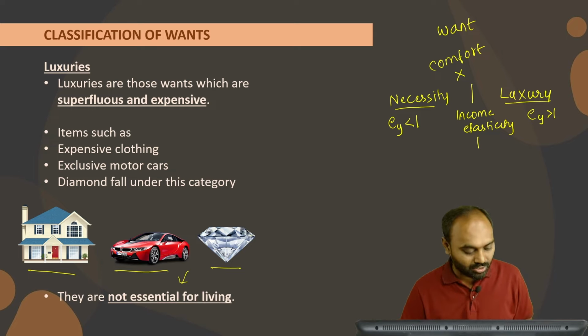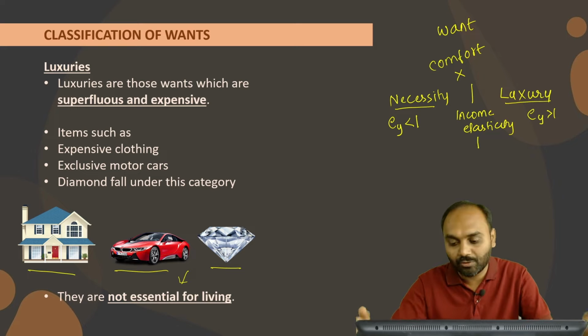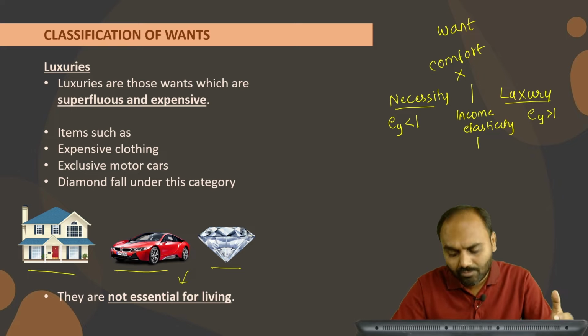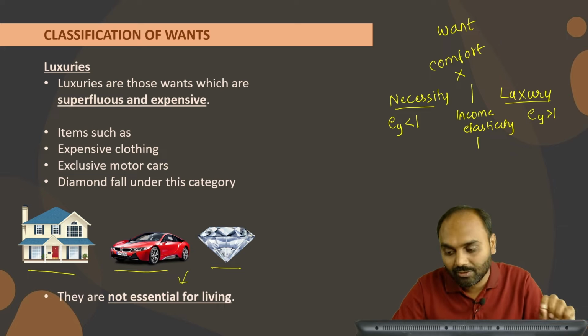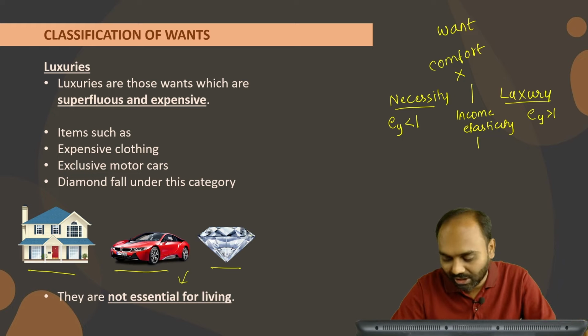Actually there is no concept of comfort in economics. This is one more piece of information that I want to share, because in the CA Foundation exam, the question paper might ask you how to identify a necessity with the help of income elasticity. If the income elasticity is less than 1, we term it a necessity, and if greater than 1, we term it a luxury. Clear? Okay, so we are clear with the concept.